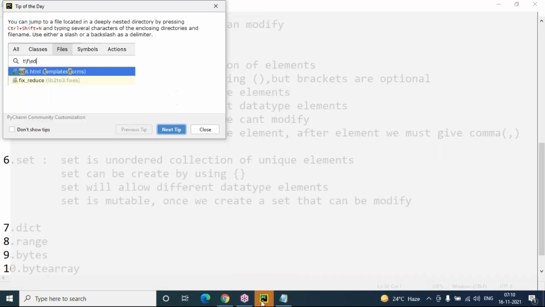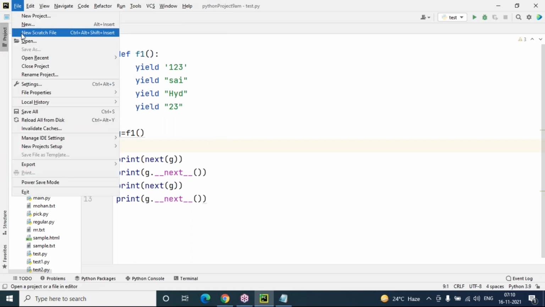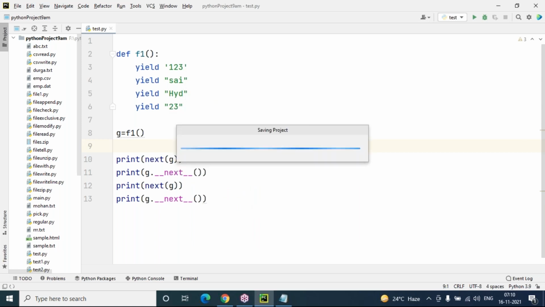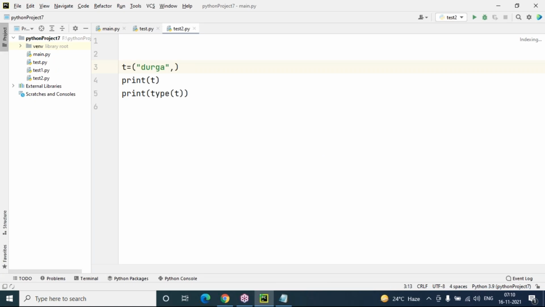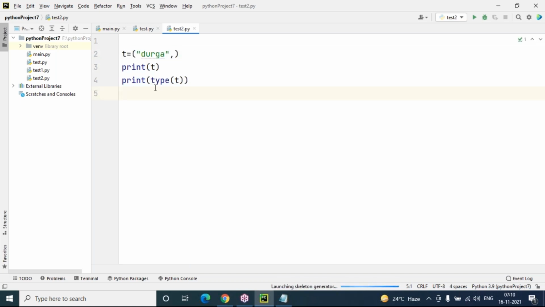Yes, let's look into the practical. Let me open your project first. To open your project in the PyCharm editor, let's go to the open option and select your project name. This is my project name which I discussed in previous sessions. Now you can see the last program, which was the tuple case.